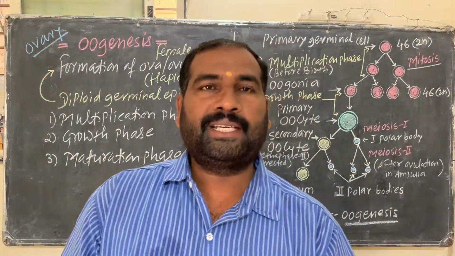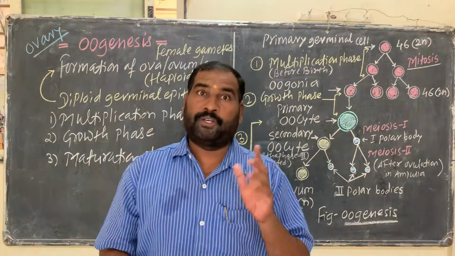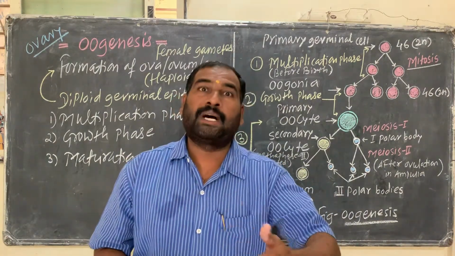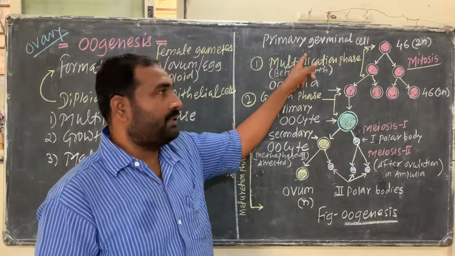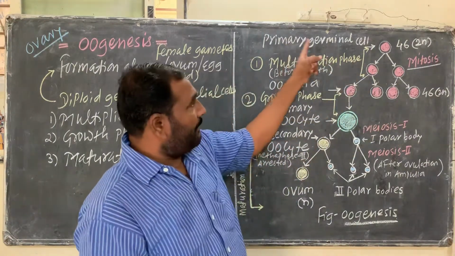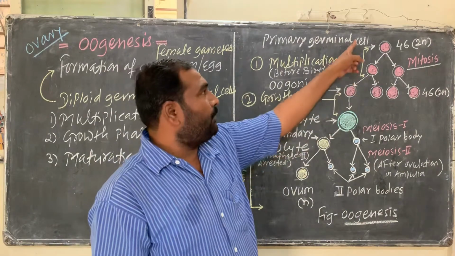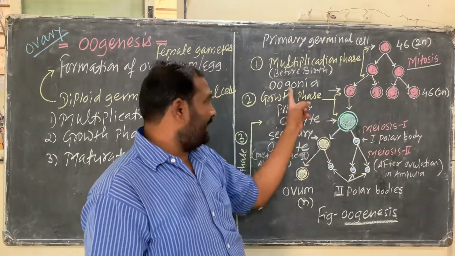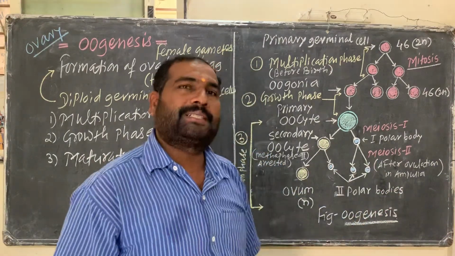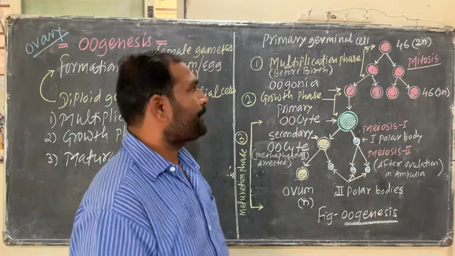So what happened here? In an embryonic condition in the body of a female inside the ovary, that means before the birth, the primary germinal cell forms the oogonia. So that formation of oogonia is taking place inside the ovary during the embryonic stage before the birth of a female baby.